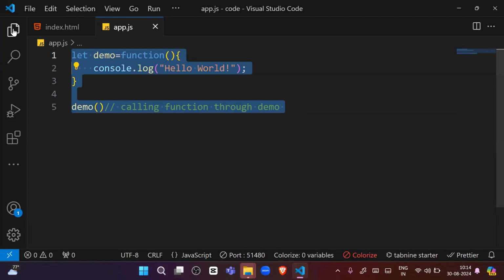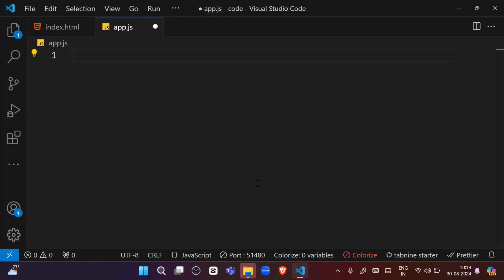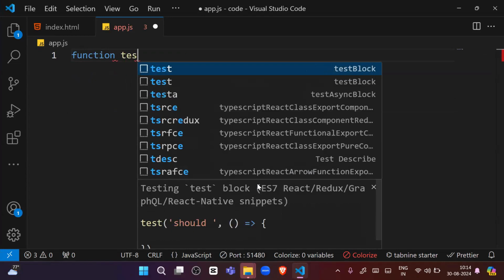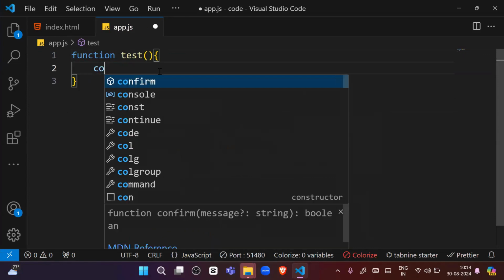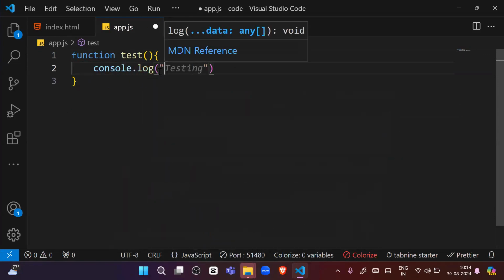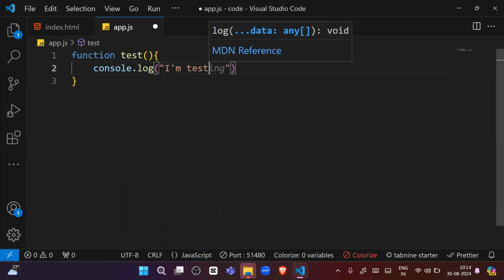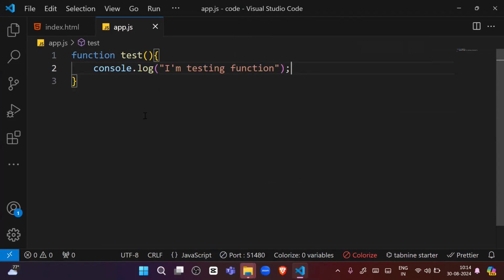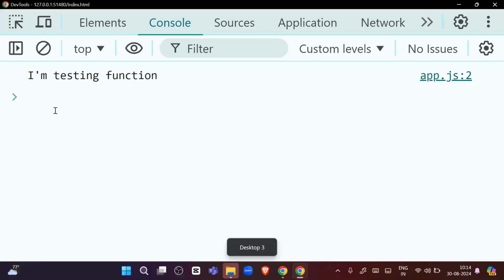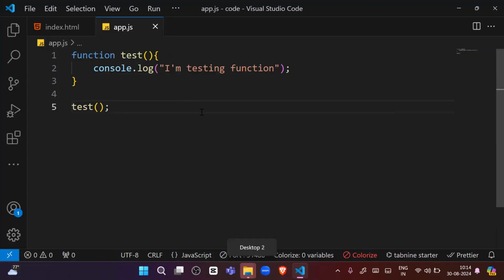Let's see again. For example, there is a function. In order to create a function, we write function, and for example my function name is testFunction, right? After this, we write something inside the function body. For example, I'm writing just a message: I am testing function. I'm just giving an example. So how will we call this function? Like this. The output is coming: I am testing function.